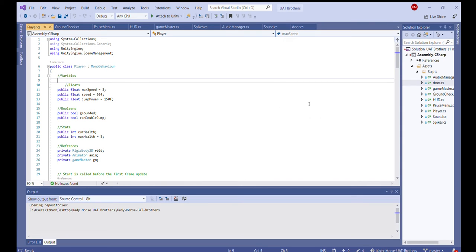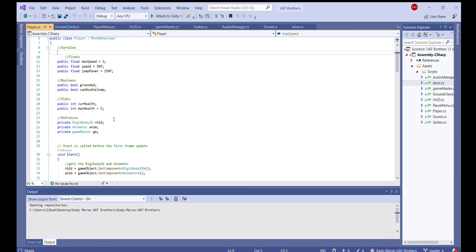So this is the code I have for the program. This is the variables. You have your floats, which are the max speed, how fast the character can go, and the jump power it has currently when you do your first jump. I have two bools that are for grounded and double jump.